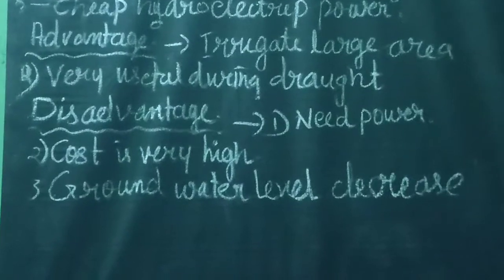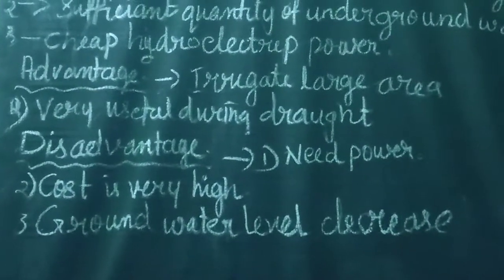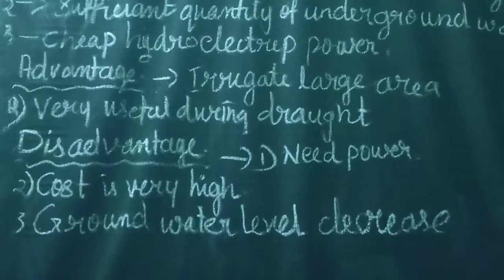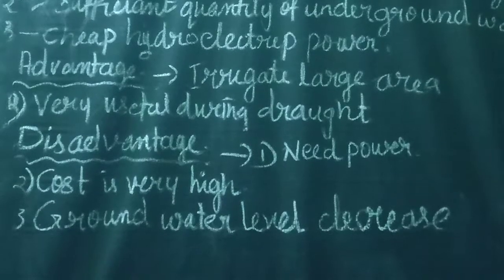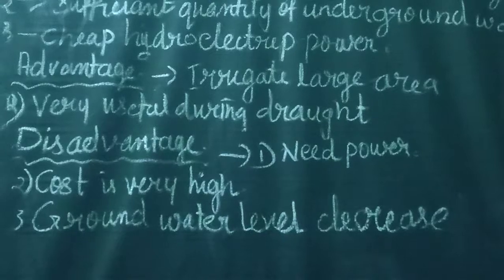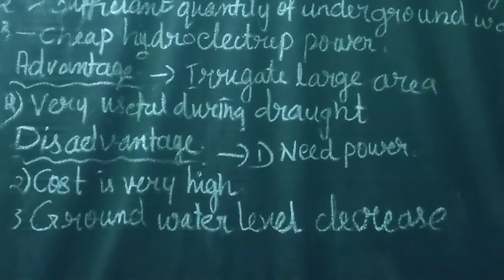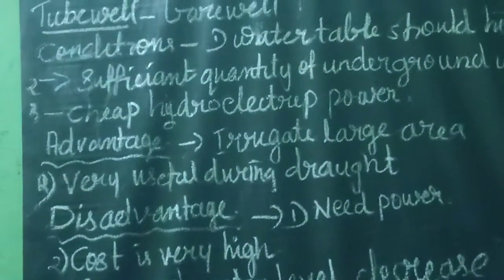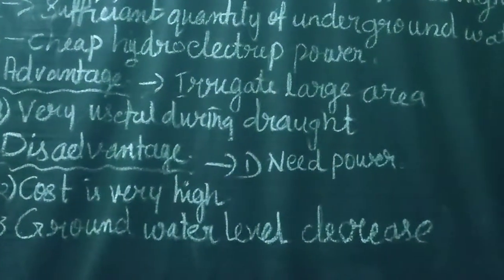With the help of tube wells, some crops which need more irrigation or rainfall can be grown in low rainfall areas also. Wherever less rainfall is received, with the help of tube wells they can irrigate and cultivate more crops. Example, rice cultivation in Punjab is successful because of the tube well.